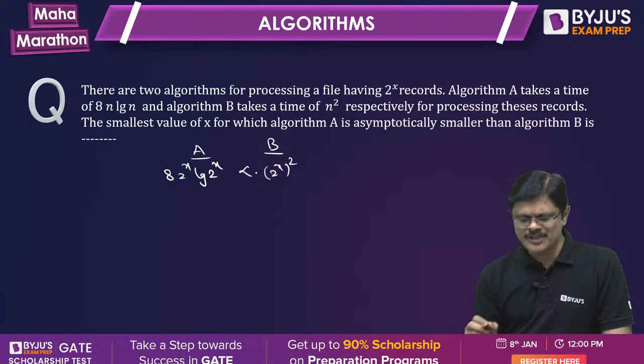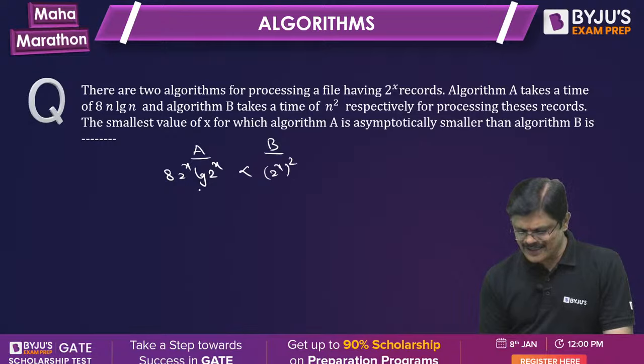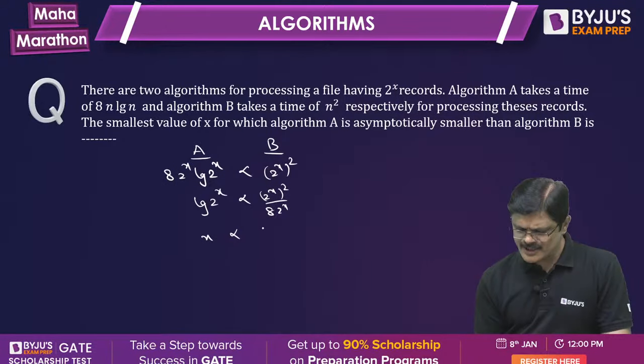Cancel one 2 power x and send 8 to the other side: log 2 power x is smaller than 2 power x by 8, which is x smaller than 2 power x by 8.